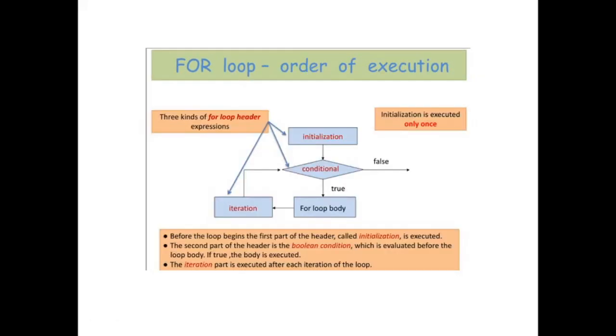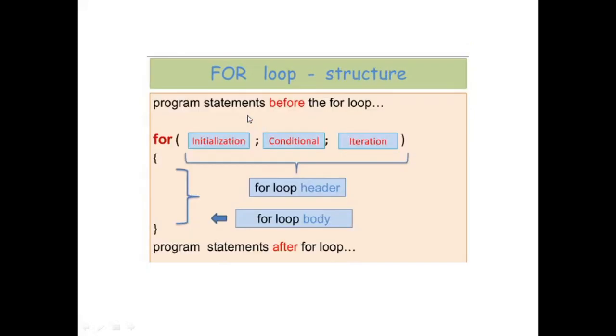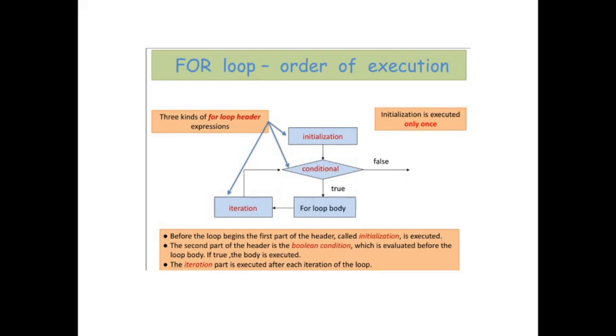This is quite evident in this example, in the order of execution. The three things I have told you in this slide, initialization, condition, and iteration, are shown over here. First initialization is done, then the condition is checked, and then the iteration begins. Then it enters the for loop body if the condition is true, and if false, it exits.